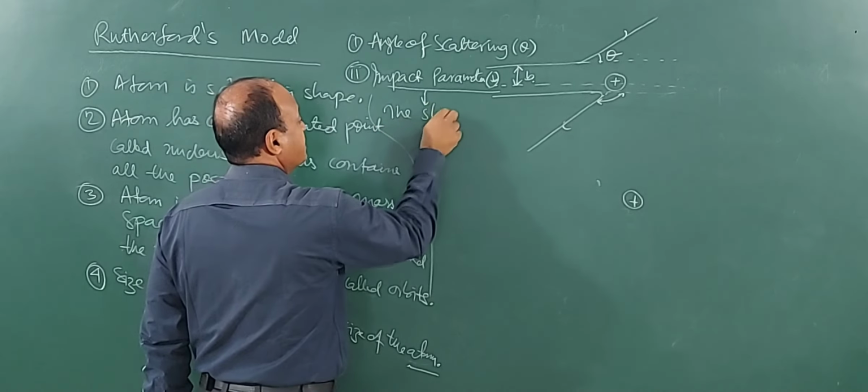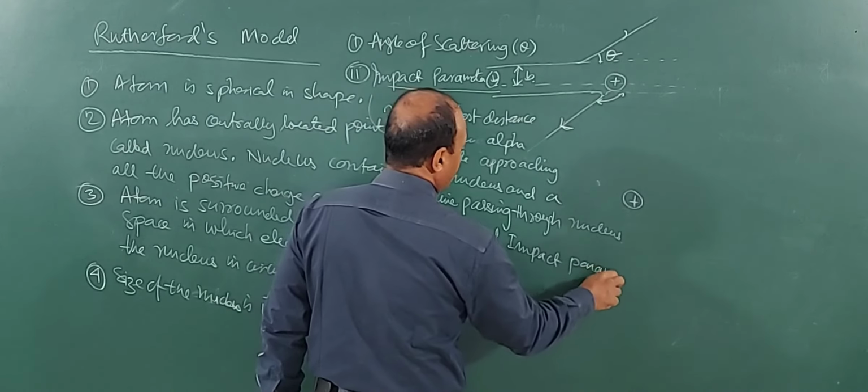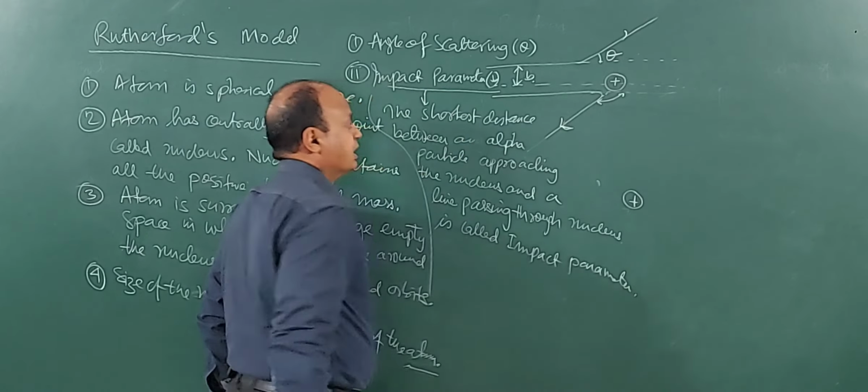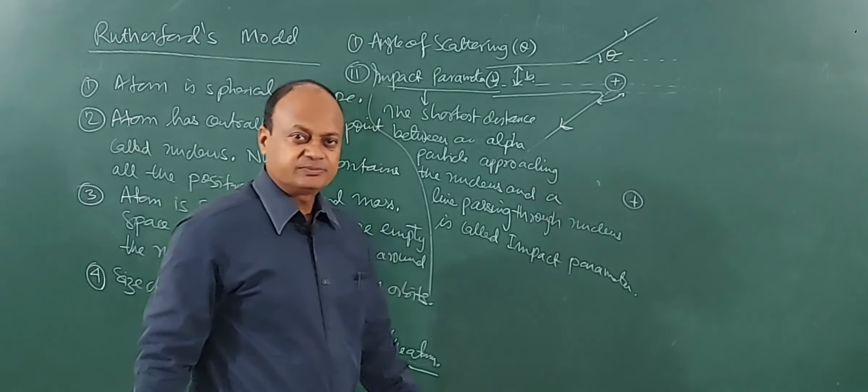The shortest distance between the alpha particle and the line through the nucleus is the impact parameter. Remember, these two lines will have to be parallel. This line and this line are parallel to each other.